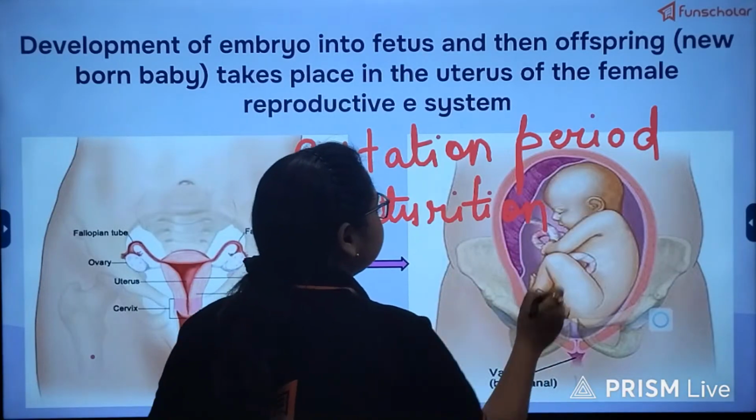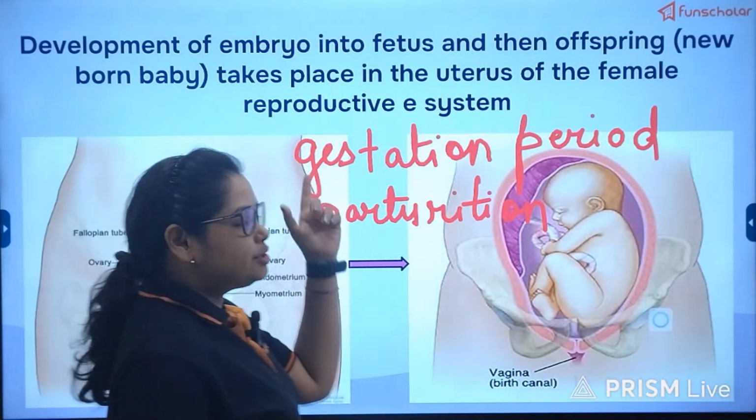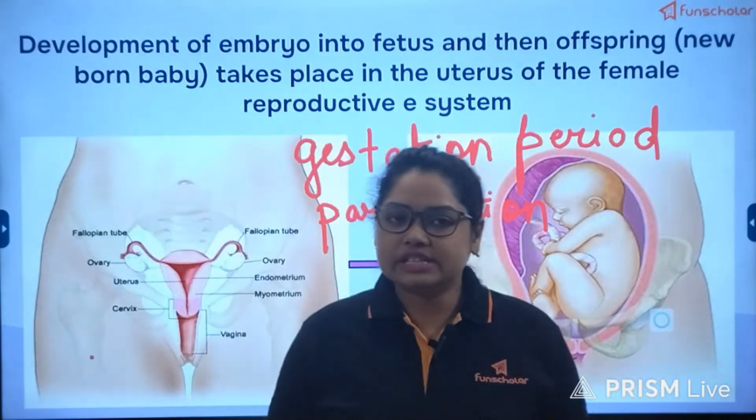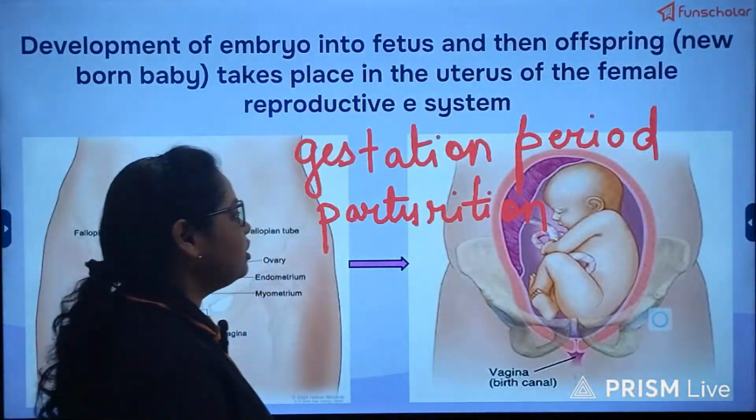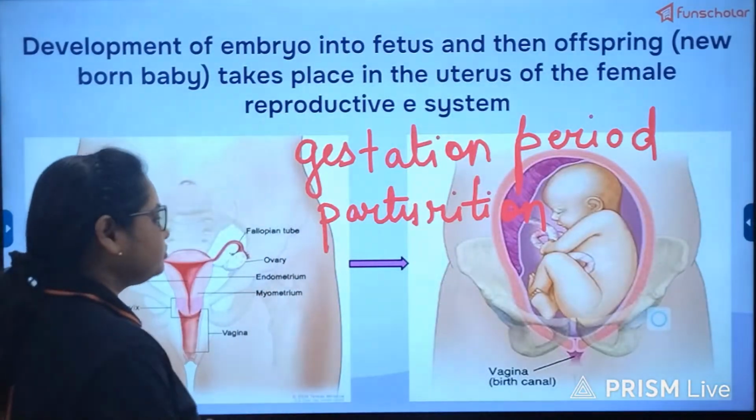Now, this gestation period varies from species to species. Obviously, for us human beings it is almost 9 months, and it will vary in other species.